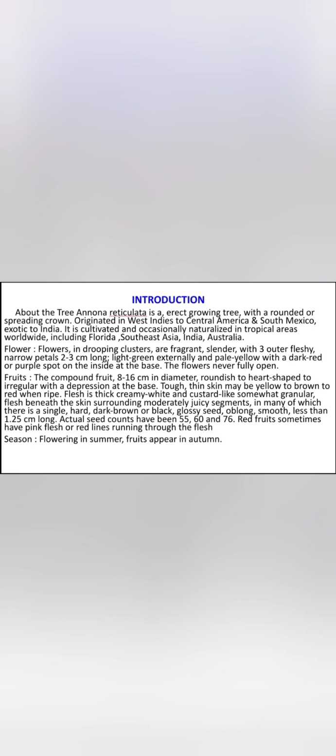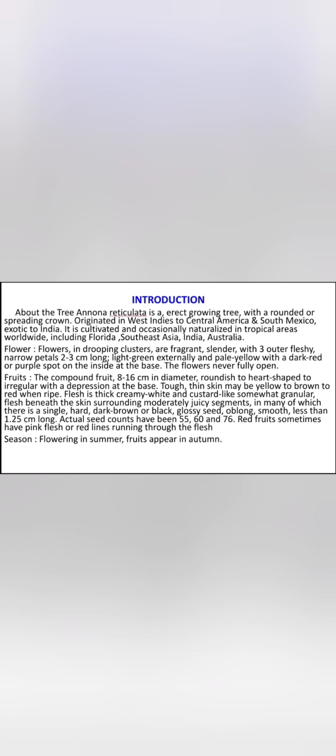Fruits. The compound fruit is 8 to 16 centimeters in diameter, roundish to heart shaped to irregular with a depression at the base, with tough, thin skin that may be yellow to brown to red when ripe. Flesh is thick, creamy white and custard like, somewhat granular. Flesh beneath the skin surrounds moderately juicy segments, in many of which there is a single hard, dark brown or black, glossy seed, oblong, smooth, less than 1.25 centimeters long.